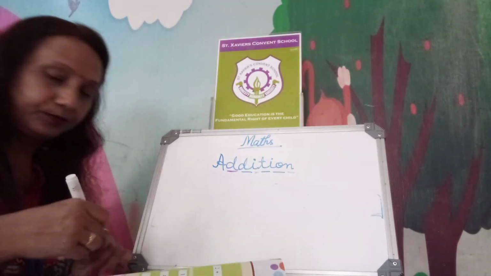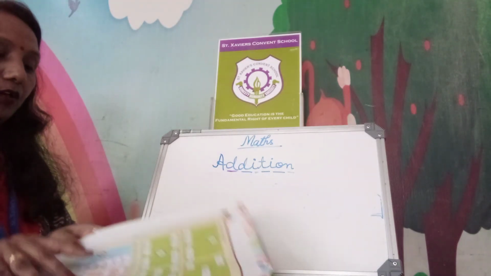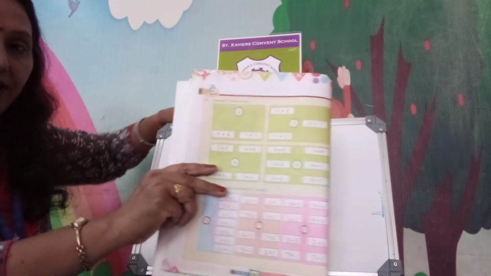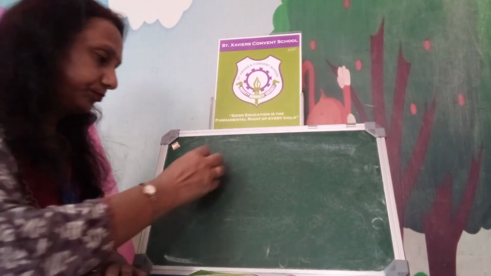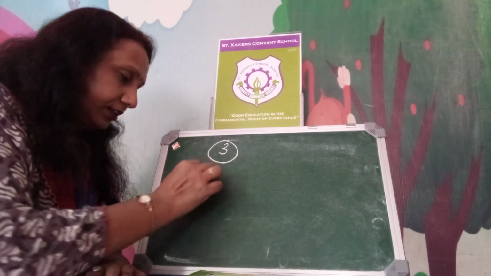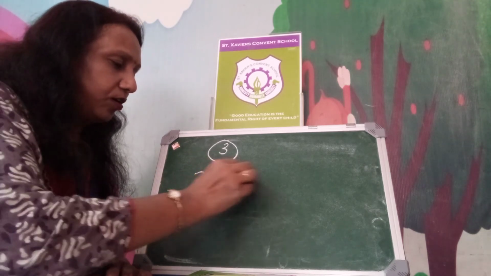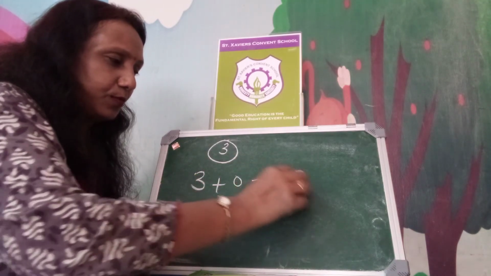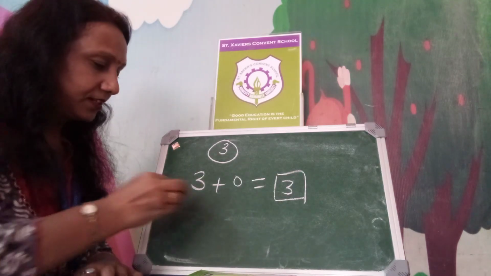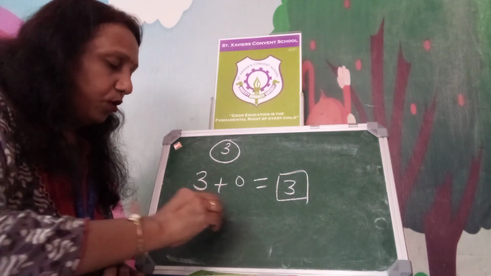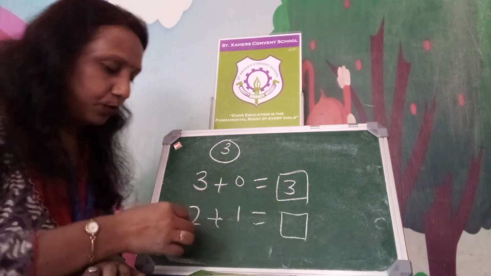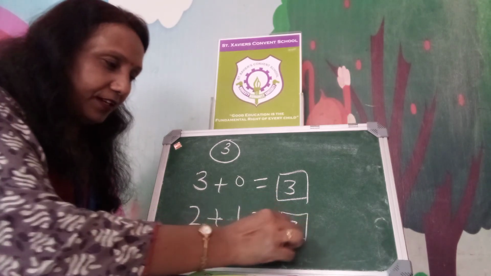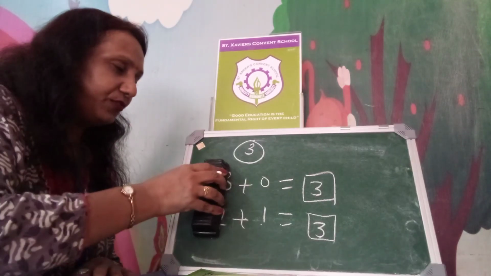Combination of 3. How will we learn? This way we will learn. 3 plus 0, what will be the answer? 3. Right? 2 plus 1 we add, what will be the answer? 2 plus 1, next number 3. So this way combination of 3 we have learned.